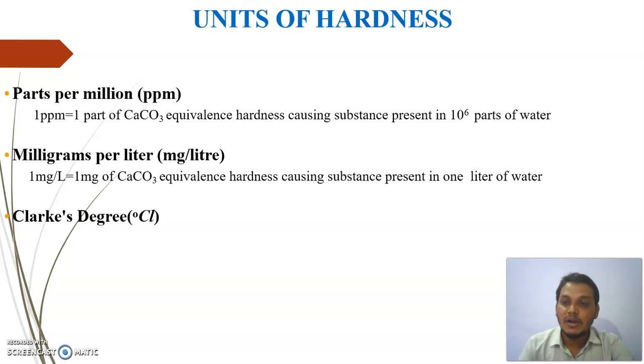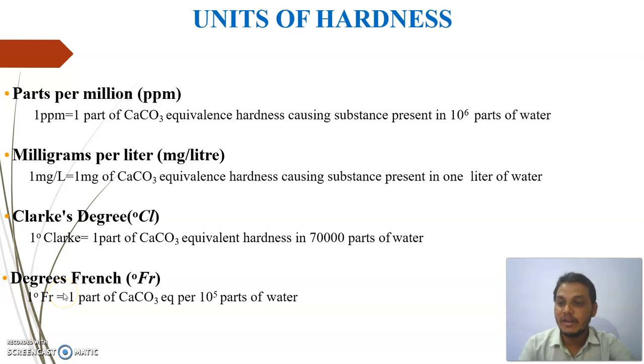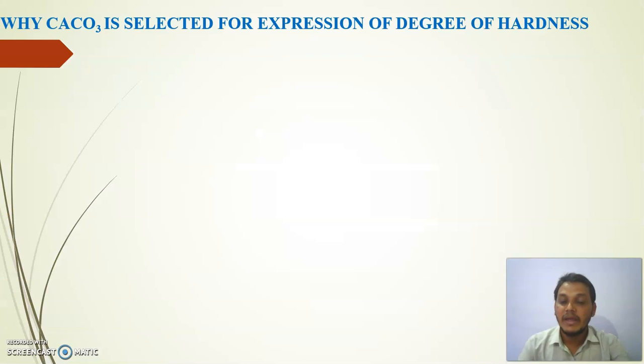Then third unit is degree Clarke. 1 degree Clarke is equal to 1 part of calcium carbonate equivalent hardness in 70,000 parts of water. Then fourth unit is degree French. Degree French is 1 part of calcium carbonate equivalent per 10 raised to 5 parts of water. So these are the units of hardness of water: ppm, milligram per liter, degree Clarke, degree French.